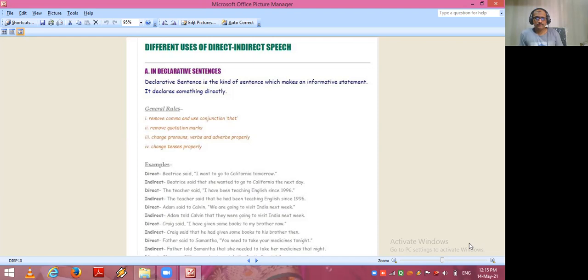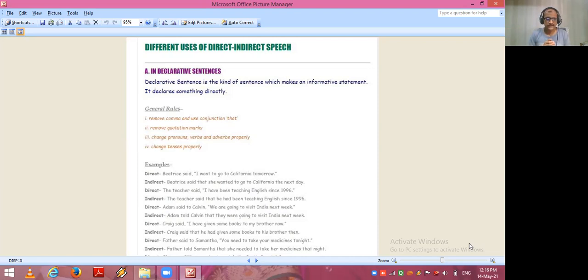I read the first example. Beatrice said in double inverted commas, I want to go to California tomorrow. See the answer in indirect: Beatrice said that she wanted to go to California the next day. So after said, the conjunction that is used. Already removed the quotation marks. I converts into she, a change in pronoun. To go to California, and tomorrow converts into the next day.